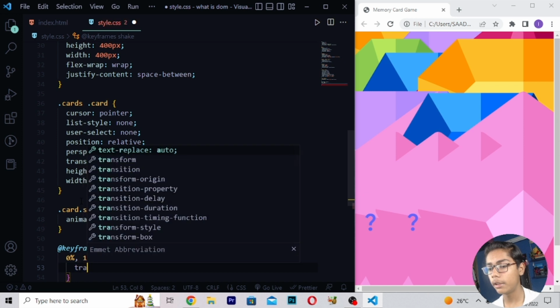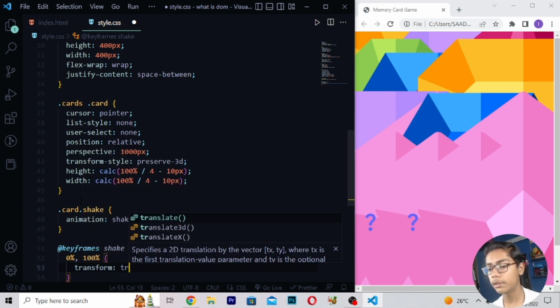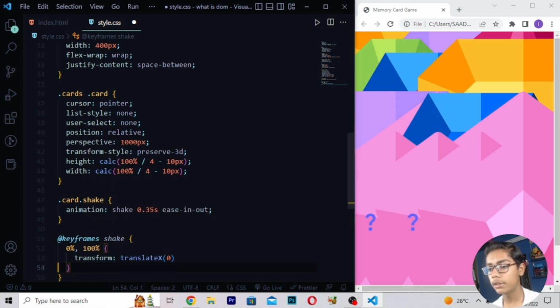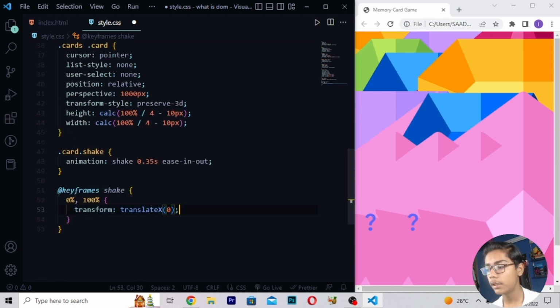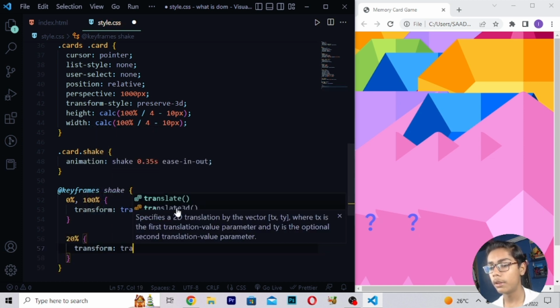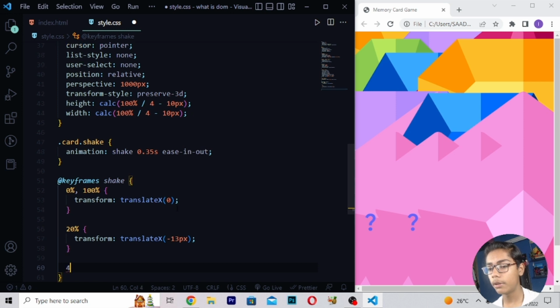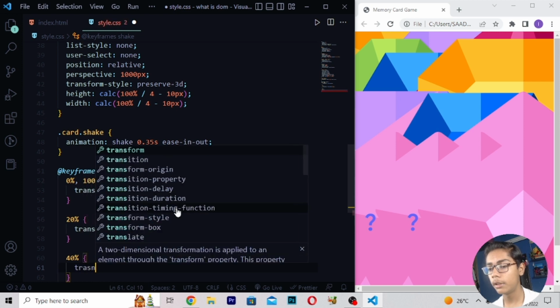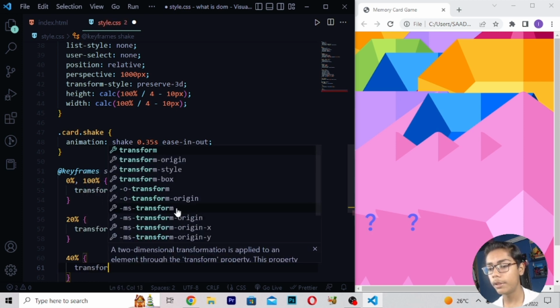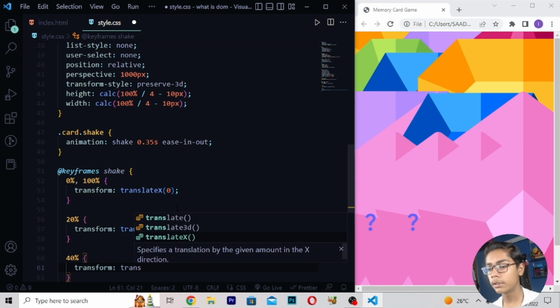Here I will be now writing transform translateX, then when you've written this, 0. And now when you've written all these things, here I will be now just moving down. After this, right here 20%. Then right here transform, right here translateX, then here I will be writing minus 13px. Here I will be writing 40% simply. Then you have to write here transform, translateX, then right here 13px.